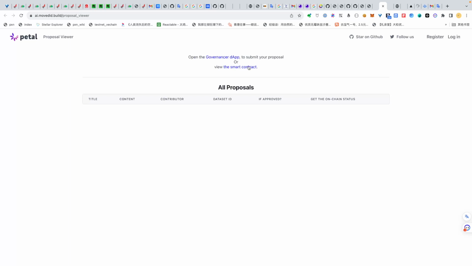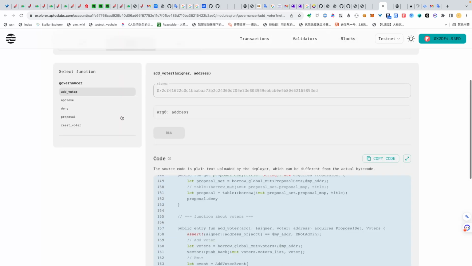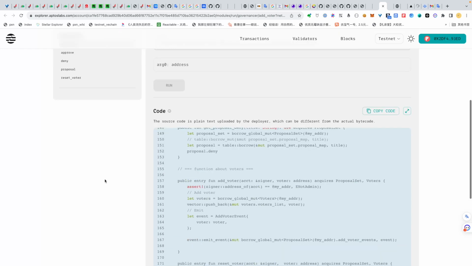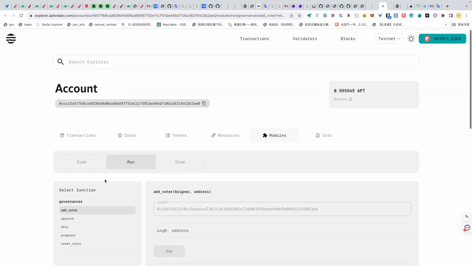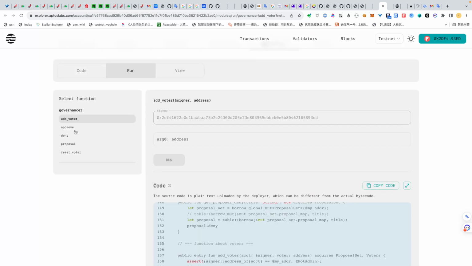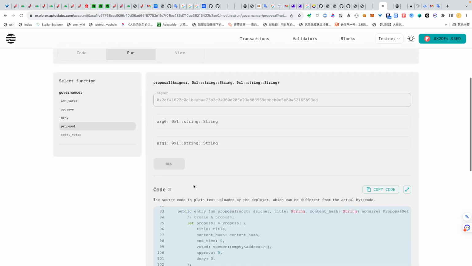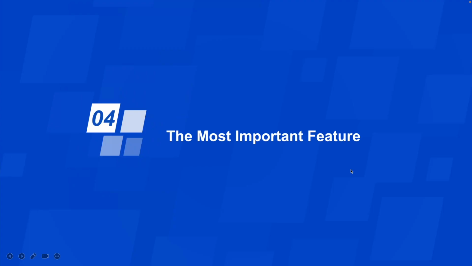And here is the smart contract we deployed on the Aptos test network. Here are the seed functions. We can add voters or reset voters of the committee. And the proposal function is the function to submit a proposal. It can be called by anyone, and the voters in the committee can approve or deny the proposal. Let us have a summary.